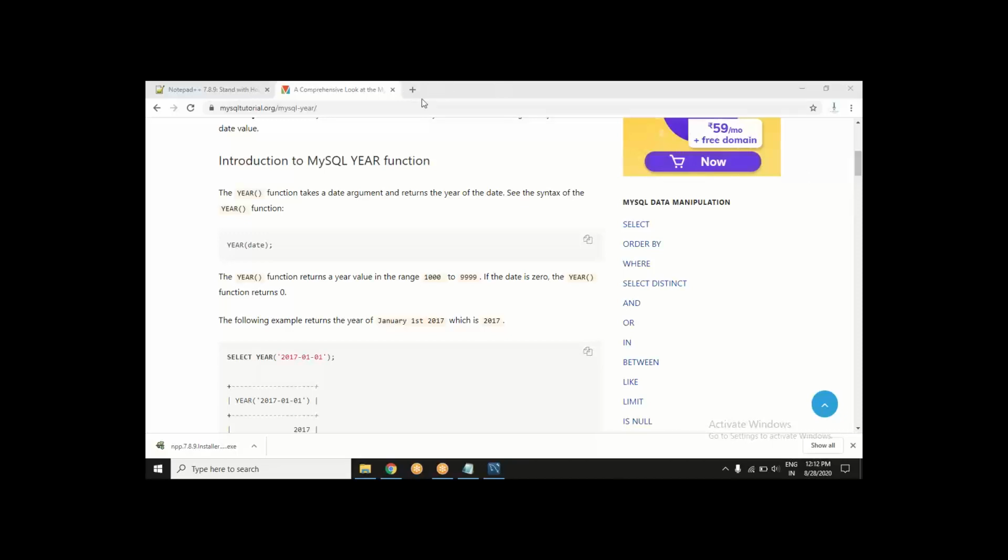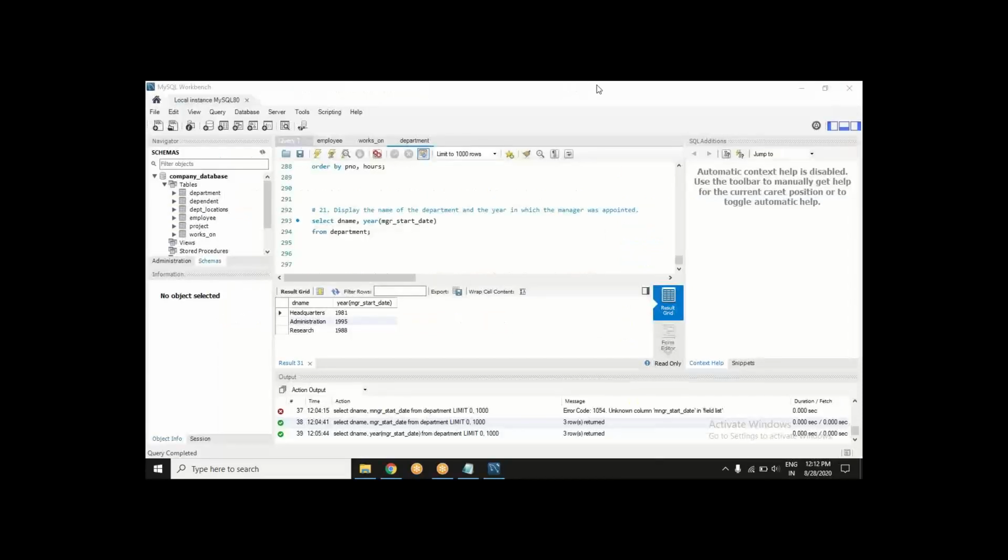Other than this company database which we have created, there are data sets like Sakila, which we have seen. There is the world database, and there is SYS something. So we will be doing some questions on this world database.